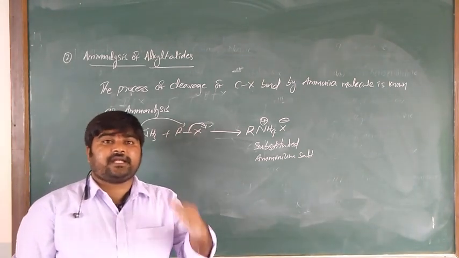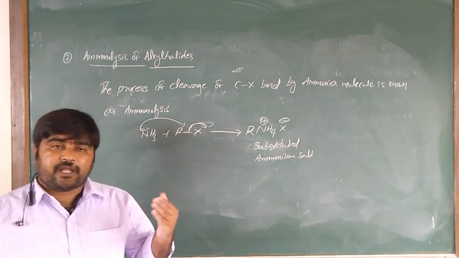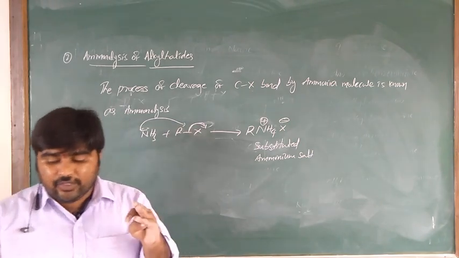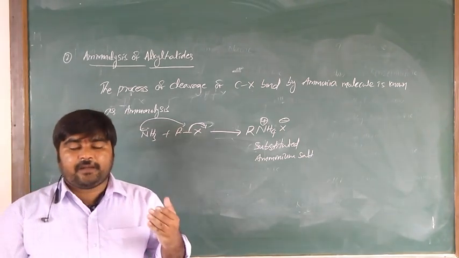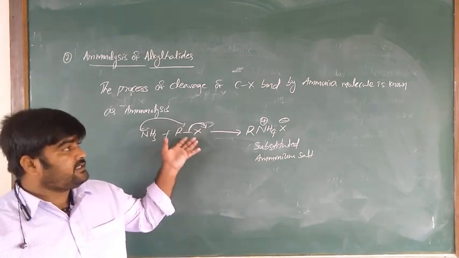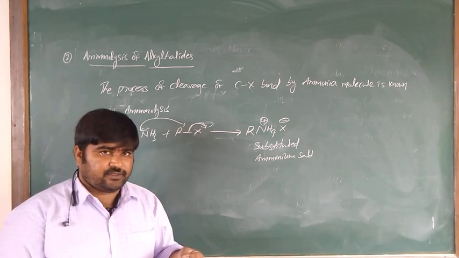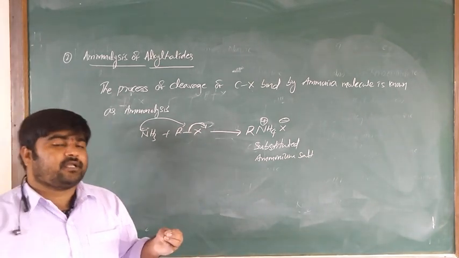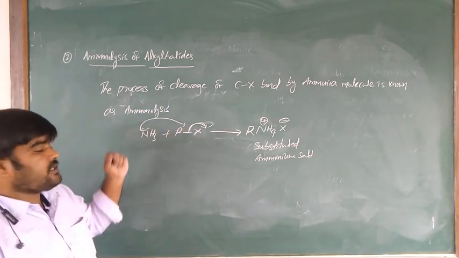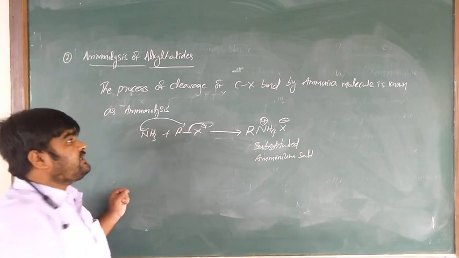Primary amines also act as nucleophiles. So primary amines act as nucleophiles, secondary amines act as nucleophiles, tertiary amines also act as nucleophiles. The primary amines are obtained in a sealed tube only, at 373 Kelvin temperature. The process of cleavage of the C–X bond by an ammonia molecule is known as ammonolysis. This process happens at 373 Kelvin.